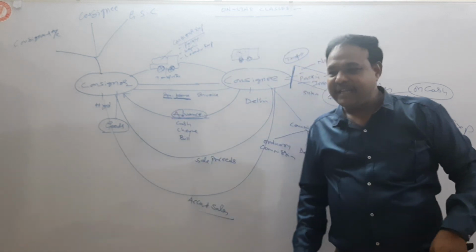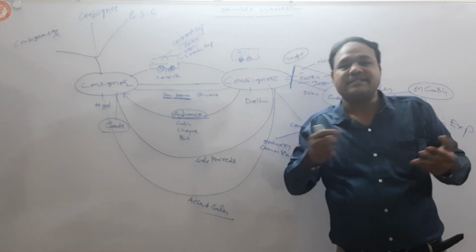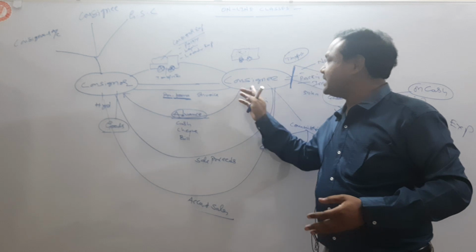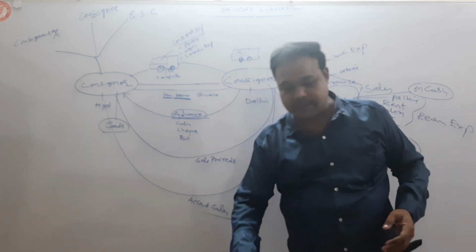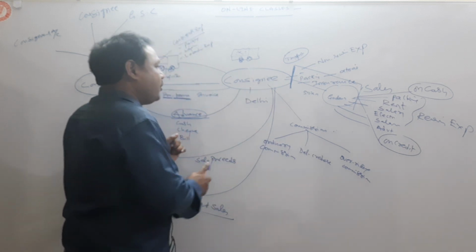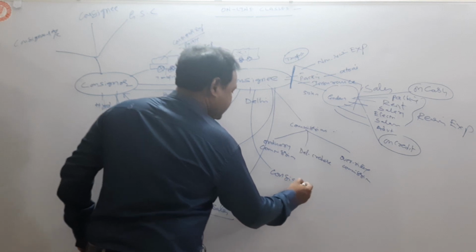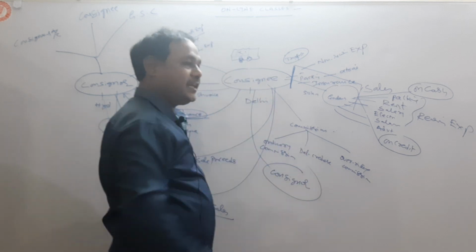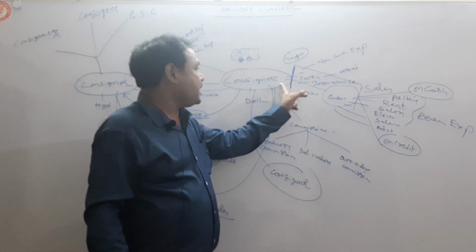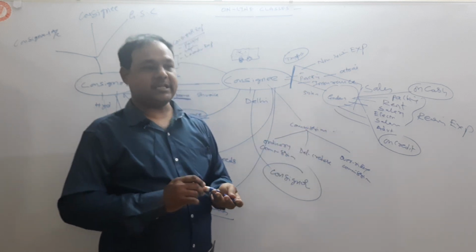Now, the consignee is not an individual. He is not an ordinary man. He is also a businessman. So, as books of accounts are prepared by the consignor, the consignee also prepares books of accounts. He prepares the consignor account, and he also prepares the general profit and loss account.